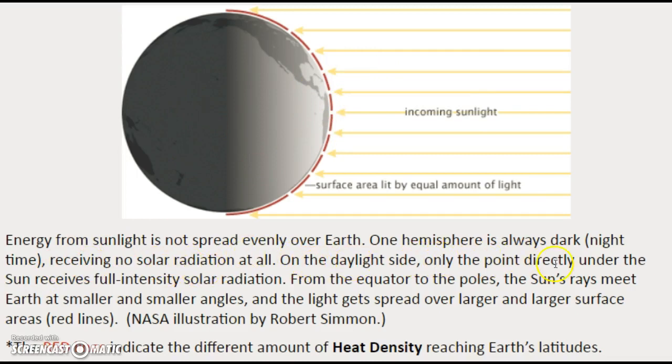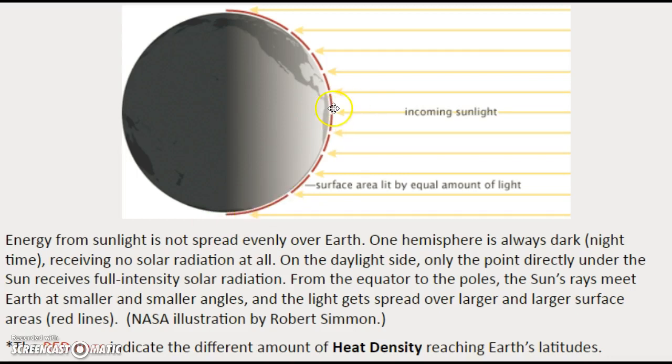On the daylight side, only the point directly under the Sun receives full intensity of solar radiation. So if it's directly overhead, it's receiving full heat energy. In other words, these little red squares are the area that the heat energy is being distributed upon. From the equator to the poles, the Sun's rays meet Earth at smaller and smaller angles, and the light gets spread over larger and larger surface areas. Those are what these red lines are. And notice the poles, the same amount of sunlight energy that's reaching this area here is spread out over this much area here. It's just a lot cooler because there's a much lower sun angle.